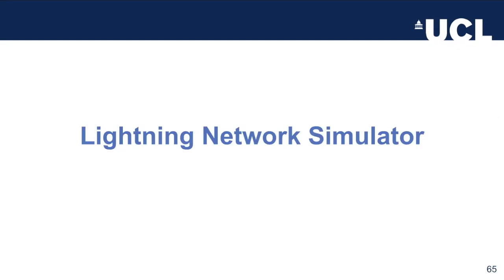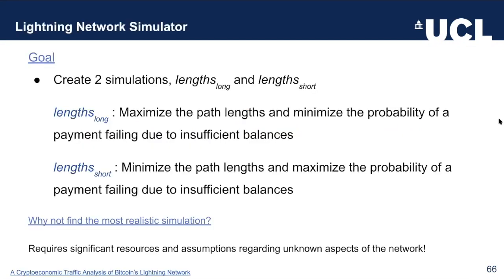Now we'll describe how we built a Lightning Network simulator in order to facilitate a last observation regarding the on-path discovery. Our goal in our simulator was to create 2 distinct simulations. We call them length long and length short. In the first case, we try to maximize the path lengths and at the same time minimize the probability of a payment failing due to insufficient balances. In our second simulation, we try to achieve the exact opposite.